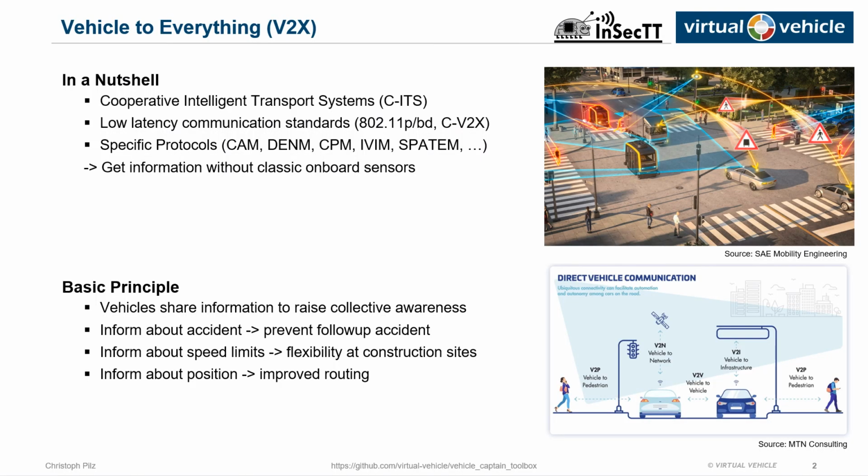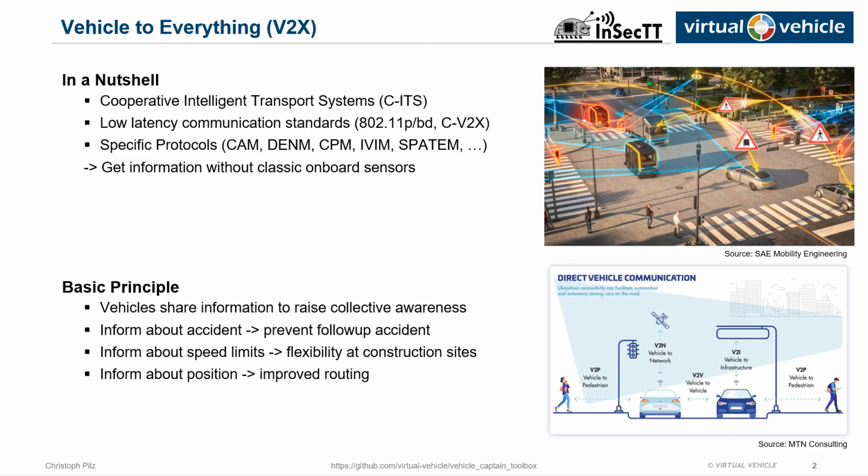Let's start with a quick introduction into the V2X domain. V2X is short for vehicle to everything. It is used as general term for the communication between vehicles and infrastructure. We also call this form of communication CITS communication. CITS is short for Cooperative Intelligent Transport Systems. To date, there are a handful of physical interfaces that can be used for communication. The final winner is not yet decided.